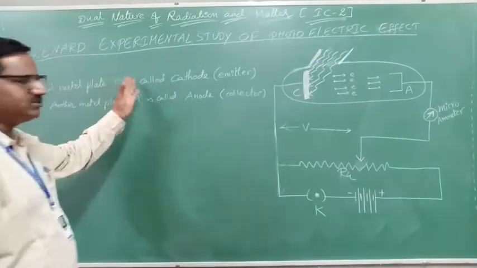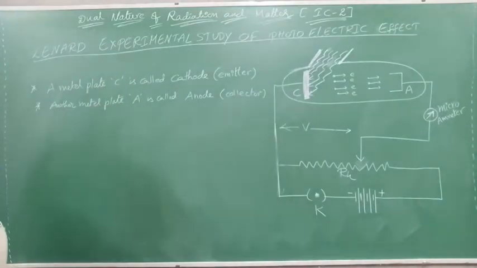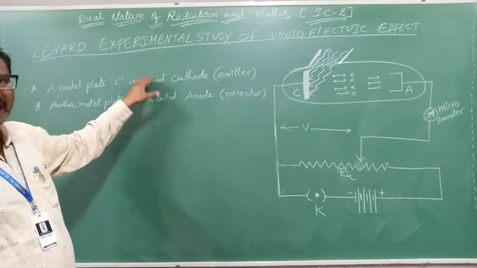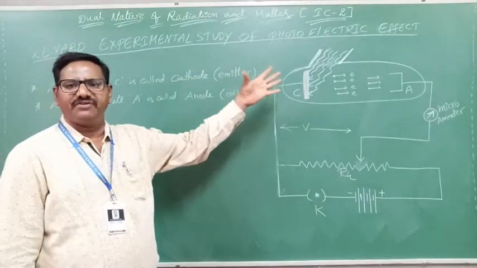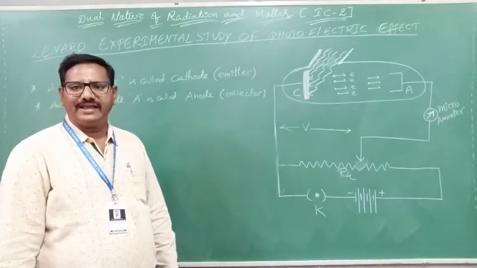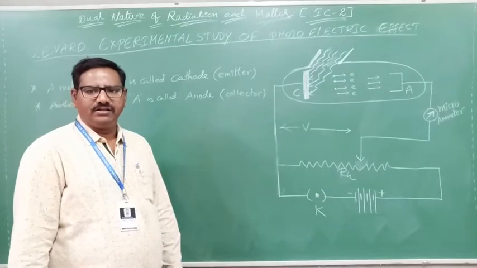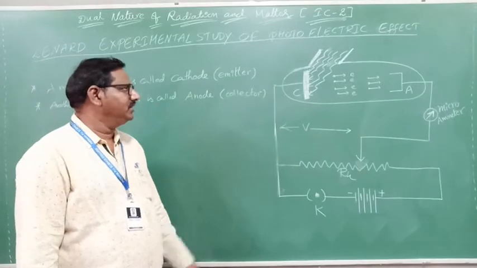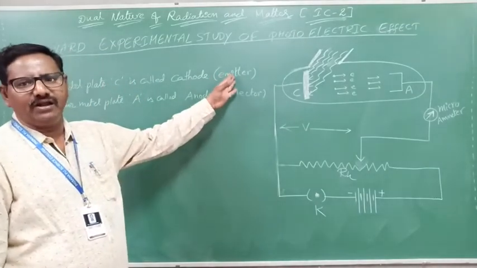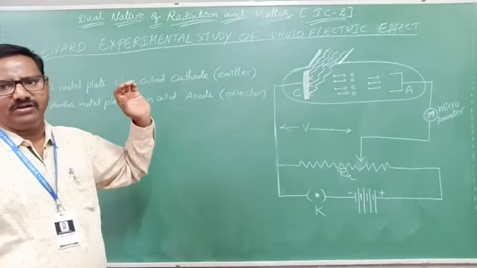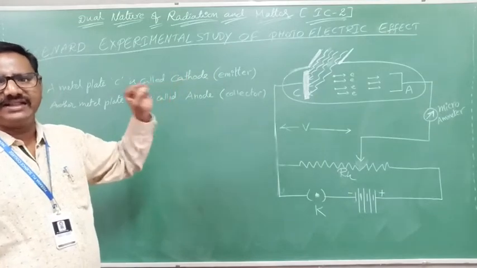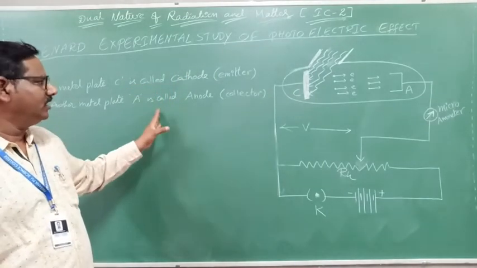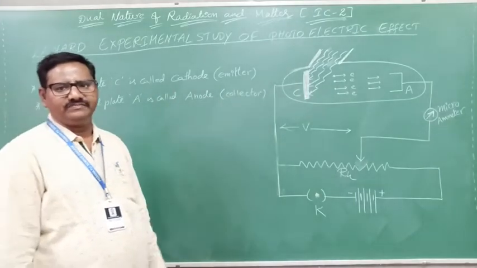A metal plate C is called the cathode, which emits electrons. The metal which emits the electrons is known simply as the emitter metal or cathode. The metal which collects the electrons is called the anode.